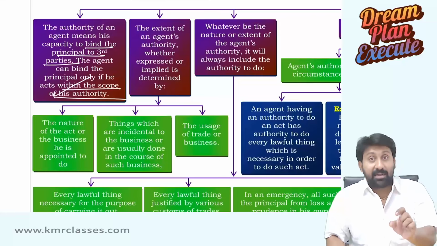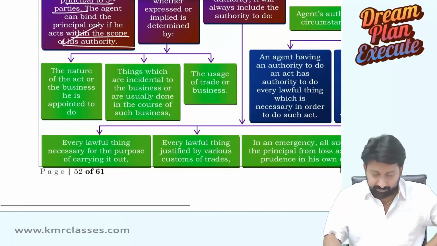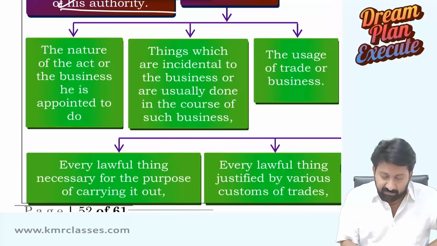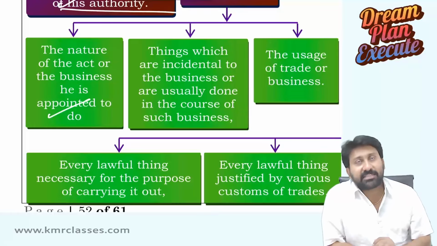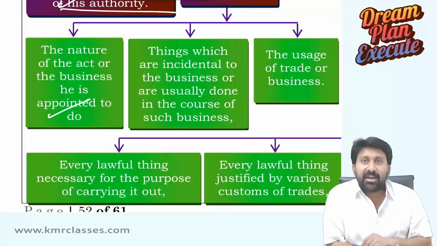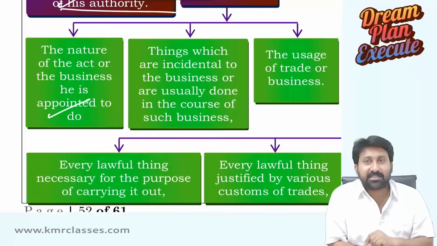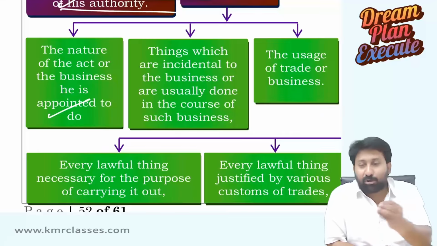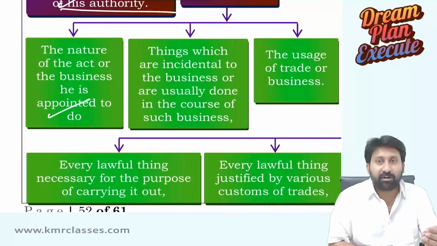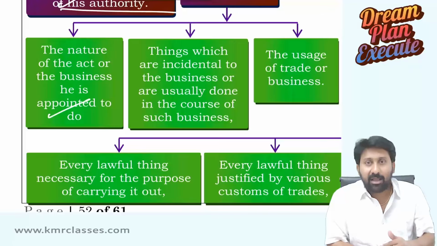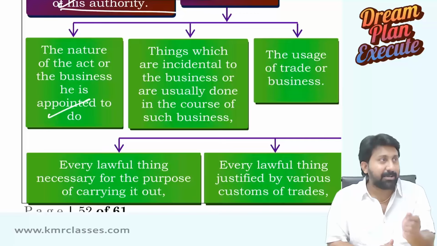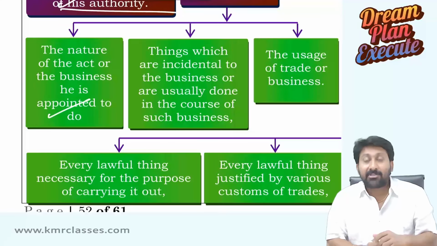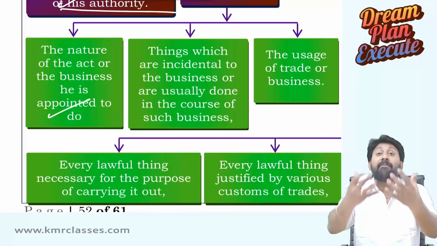That will be divided into three parts. Number one, the nature of the act or business he is appointed to do. For example, take a construction business. Generally, what an agent is expected to do in construction business: cement, recruitment of labor, facility of water to the construction, all these things relating to the construction, or software development, pharma medicines manufacturing will be my authority. So nature of business will give the powers to the agent.